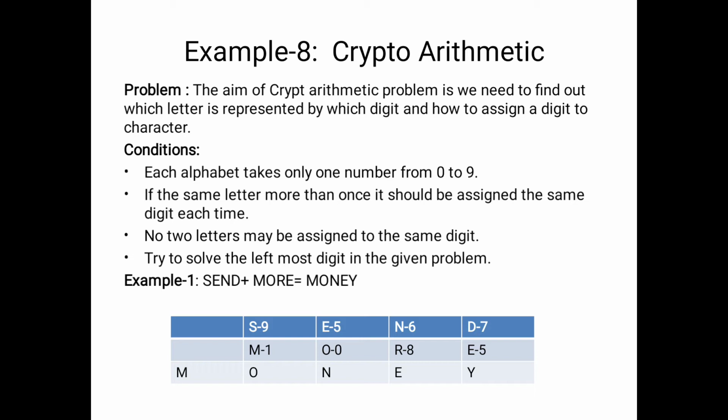Move to the left side. Here S and M are available. 9 plus 1 is equal to 10. 1 is the carry, and 0 means O. So here only the carry is available. What is the meaning of 1? It is replaced by M. Do you understand the problem? Please study carefully. So here we will replace each character by number.